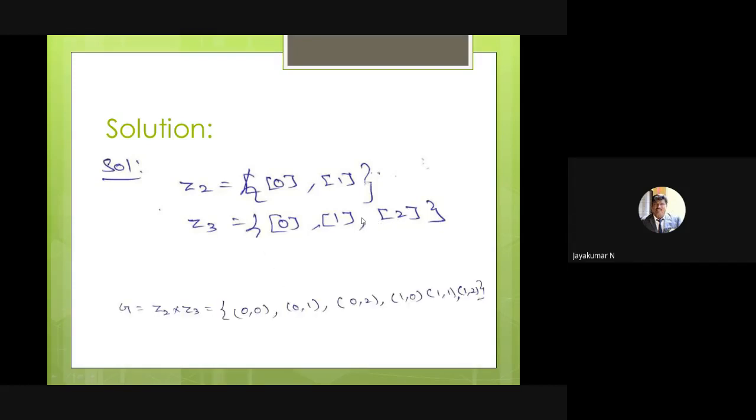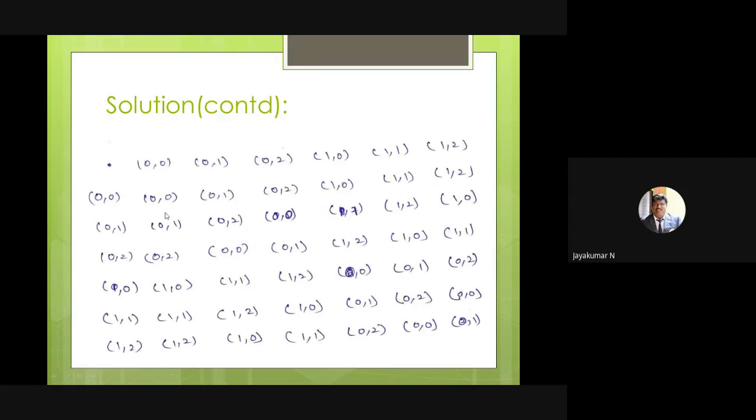Now from these two I have to construct my G. G is nothing but Z2 cross Z3. That means I have to pick one element from Z2, then another element from Z3. That's all. There are 6 combinations: 0,0; 0,1; 0,2; 1,0; 1,1; 1,2. There are 6 elements. So now I have to prove this. I write the 6 elements as rows as well as columns. Then apply the binary operation dot.